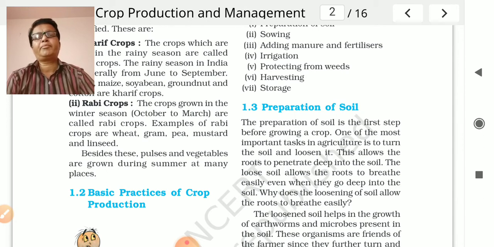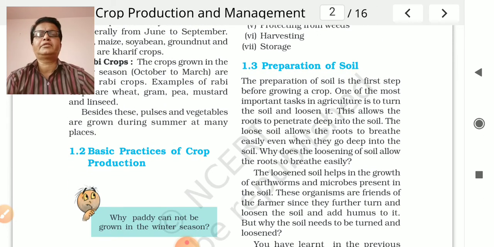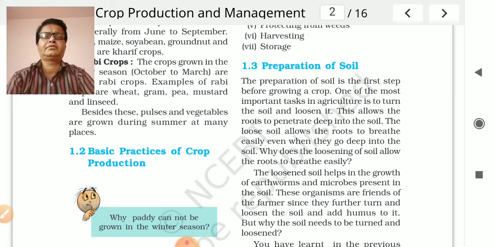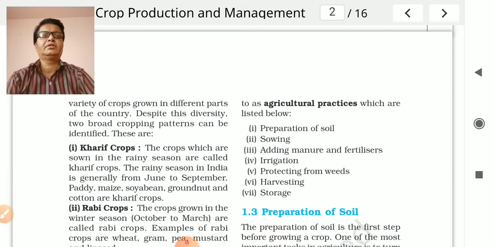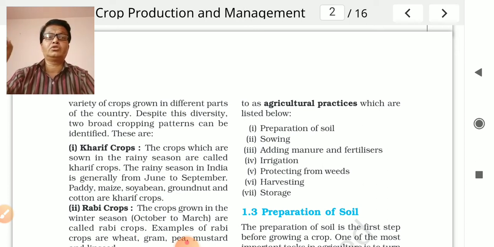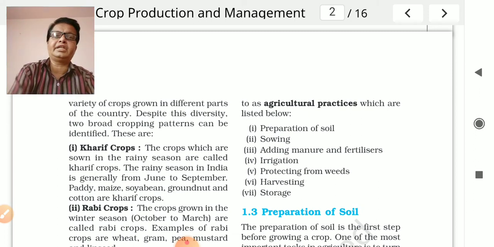The second point is the basic practices for crop production. There are different activities that take place during crop production. What practices are taken in agriculture? Listed below, number one is the preparation of soil for sowing. After sowing, adding manure and fertilizer for proper growth. Then irrigation is also required for the growth of the crop. After growth, we also require protection from weeds, insects and pests. For that purpose we also use chemicals. We will discuss that later on.